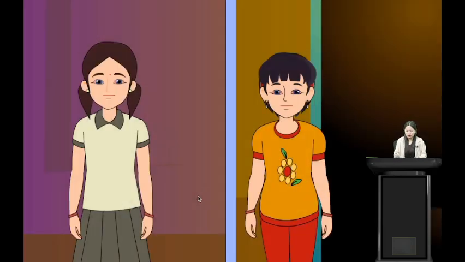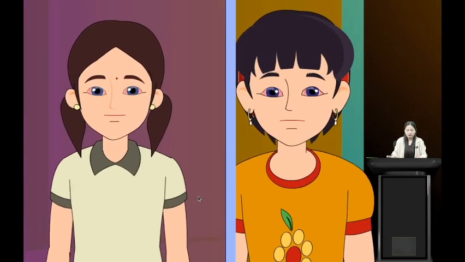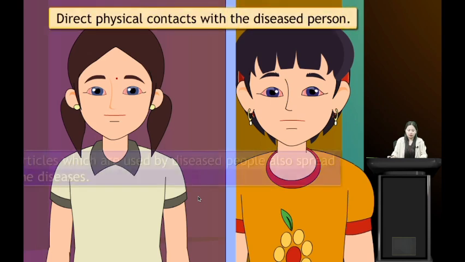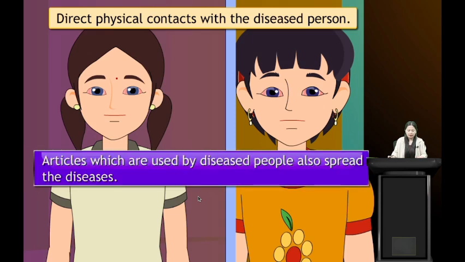After some time, both of these girls got sick. It is because the infected person touched her eyes with her bare hands and shook hands with this girl. And in this case, the other girl touched the article which was used by the infected person. So the disease was transmitted to both of them. Here we see that direct physical contact with the diseased person also transmits the disease, and it can also be spread by using the articles used by the diseased person.